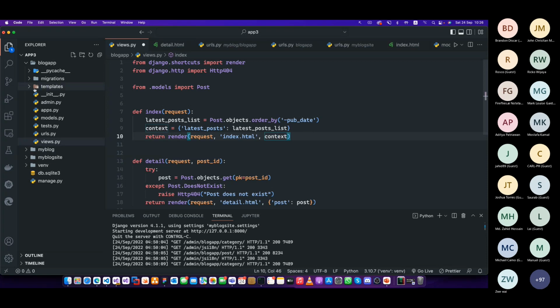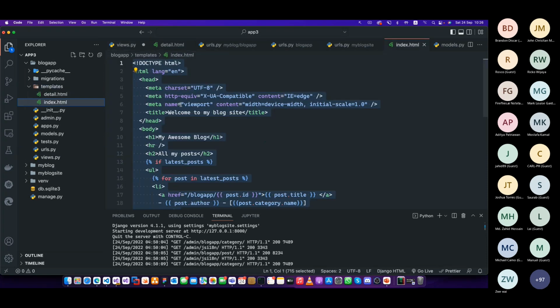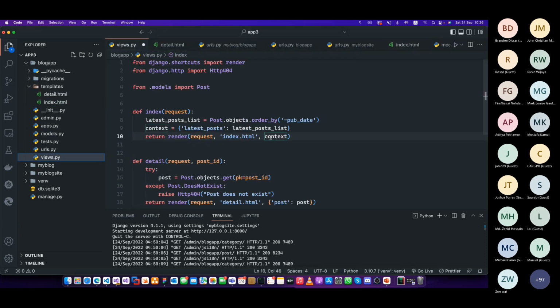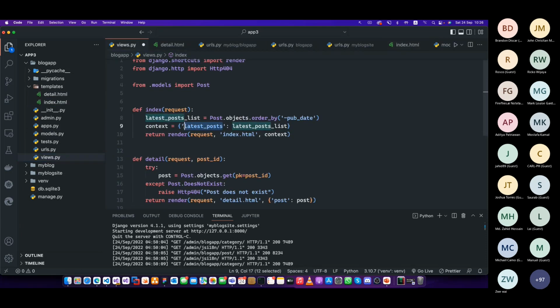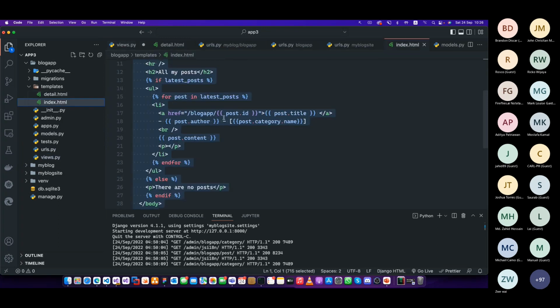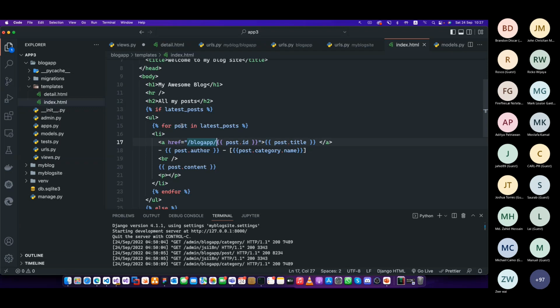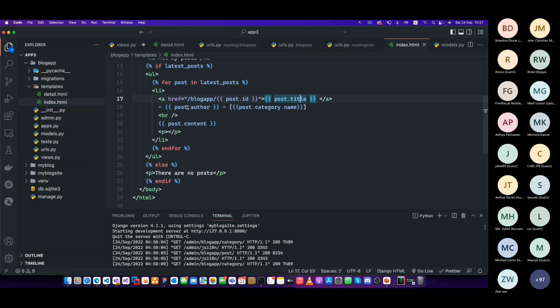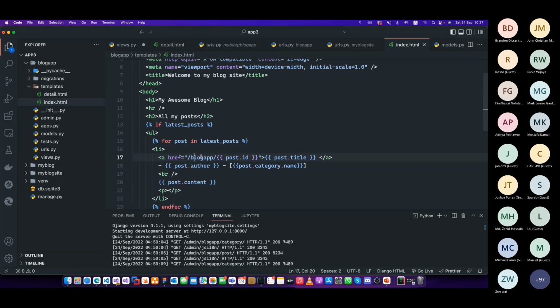Inside the template, we have this index.html. This is normal HTML. Now we have here a template saying for whatever the latest post sent from here, this variable, this key, latest post. We know there are plenty of posts, so make sure to go through a loop, for each post, and then you can just say post.author, post.category name, post.title, and the content. And then I have created a link here to the route and slash the post ID, right? This is the route.